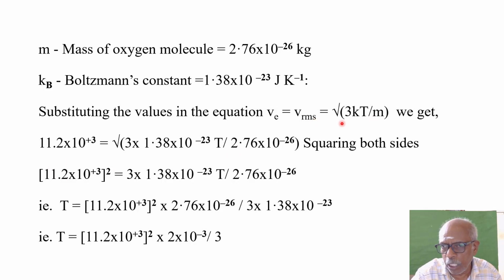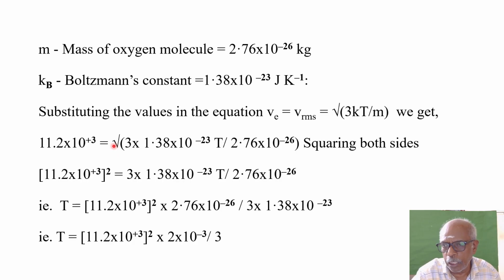So that is square root of 3 into, what is K? 1.38 into 10 power minus 23 into T. What is T? This is what we are going to find out. So divided by M, 2.76 into 10 power minus 26. Squaring both sides, you square this, 11.2 into 10 power plus 3, the whole square.